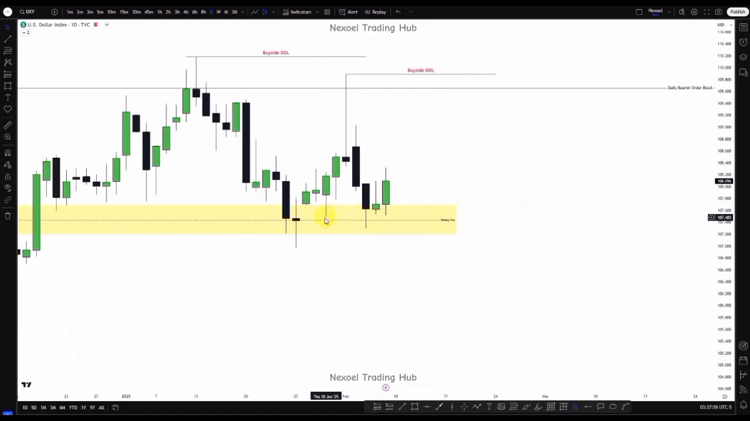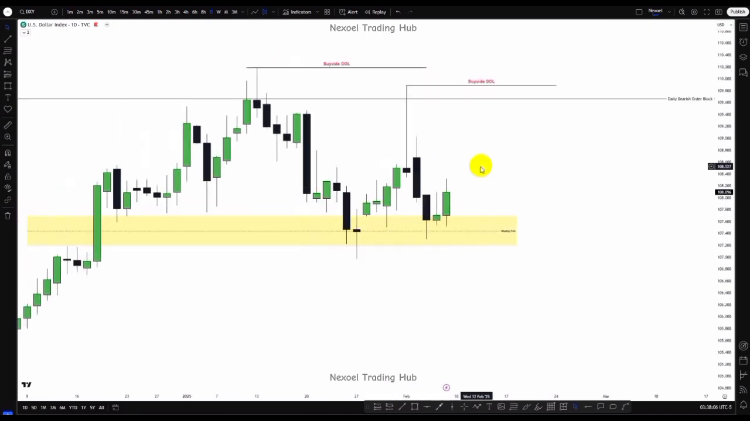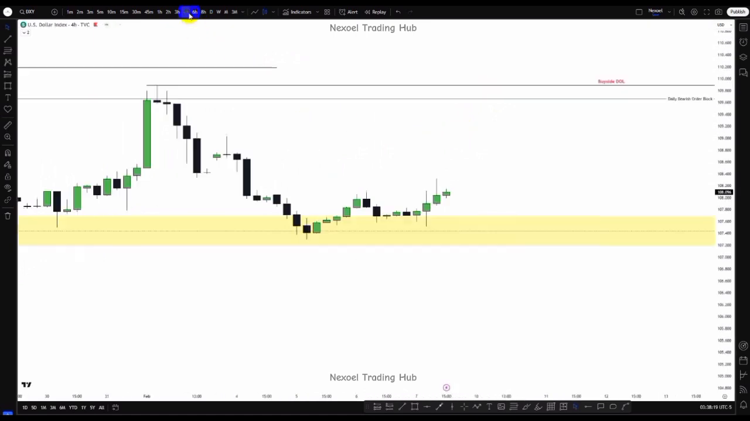So clearly now we can see we have the sweep of this low point, and we can see bullish movement to the upside. So for the dollar index, if price continues bullish, then I'll be looking forward to more bullish move, and this is the draw on liquidity I'll be looking forward to. This is the first draw on liquidity from the daily time frame. So basically now let's drop to the 4-hour time frame.